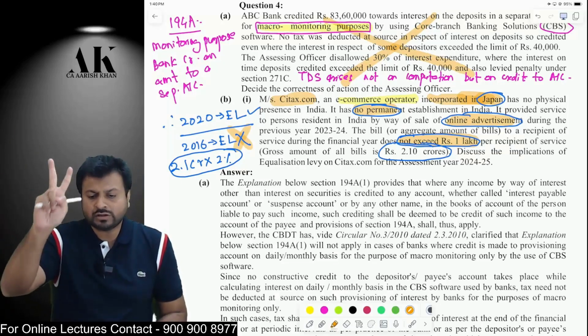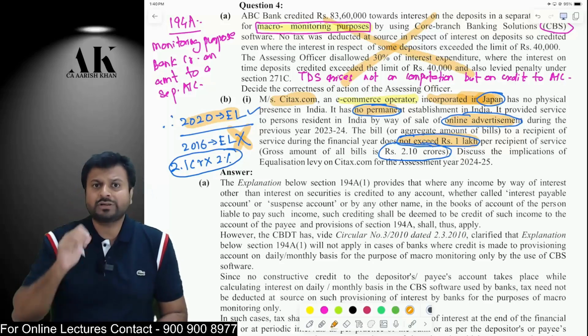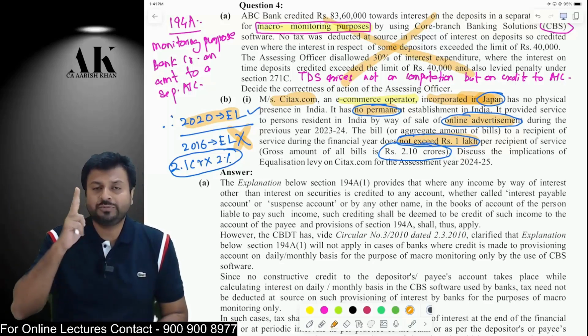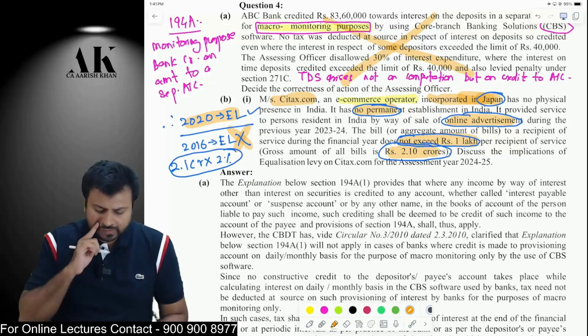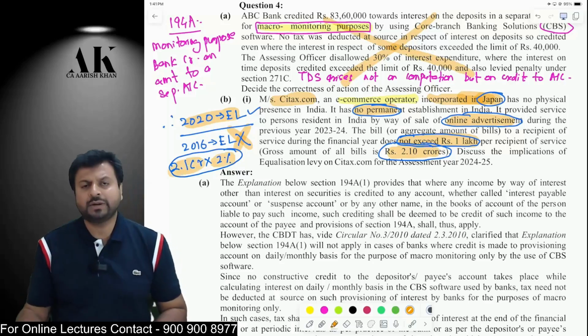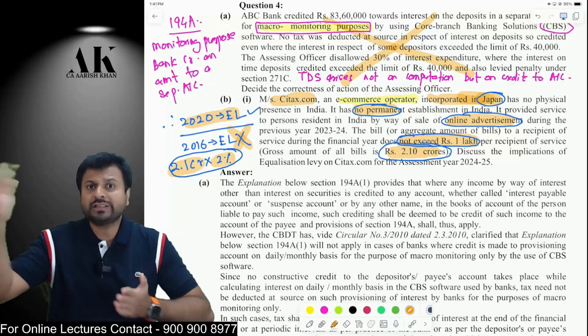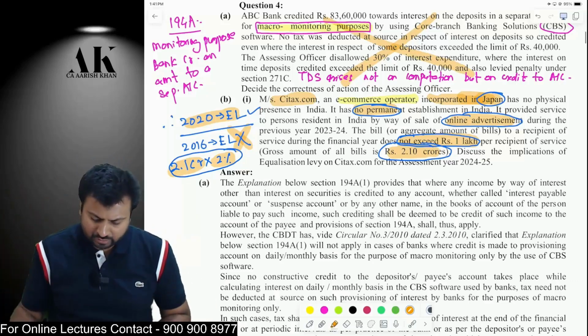Therefore, here 2020 equalization levy will be applicable, and as per 2020 equalization levy, one more criteria has to be checked, that whether the services which are provided of online advertisement has to be at least 2 crore or more. Yes, the services is of 2 crore, 2.1 crore. Therefore, 2020 equalization levy will apply 2% at 2.1 crore. This is how we are going to approach this. If this would have been more than 1 lakh rupees, then we would have applied 2016 equalization levy. I hope it is clear to all of you.